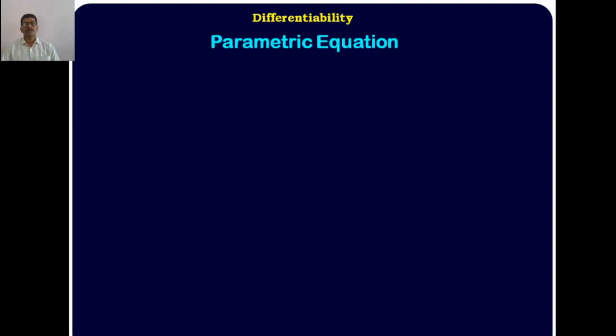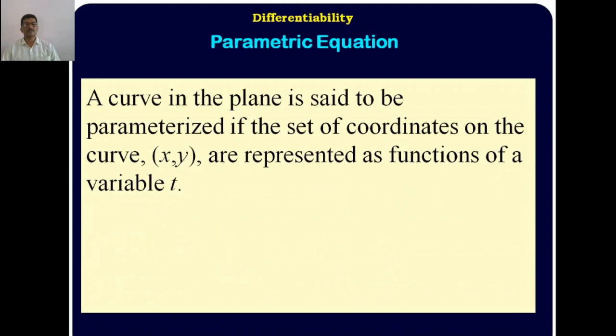The definition of parametric equations: a curve in the plane is said to be parameterized if the set of coordinates on the curve, x and y, are represented as functions of the variable t.